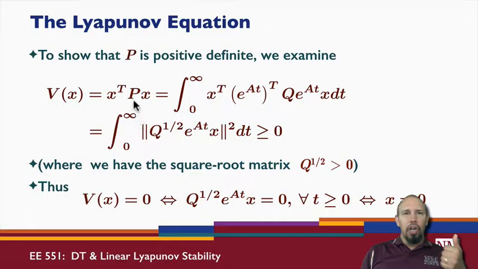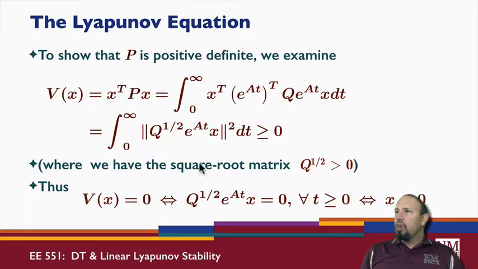So I've shown, again, to show that P is positive definite, I want to show that V is a positive definite function. So here I've shown that for any x, V is non-negative. Now, I also need to show that when V is equal to 0, x must be 0, and vice versa. Clearly, if x is 0, then V is going to be 0, because all of this will be 0, and I'll integrate 0 for all time, which gives you 0.